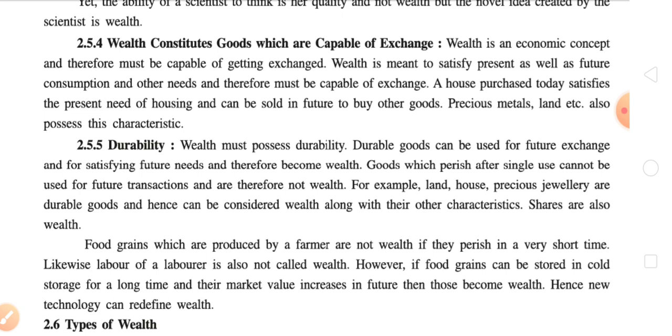So wealth is meant to satisfy present as well as future consumption. In future consumption we discussed that whatever we are saving today will be used in the future, for satisfying our future needs and other needs. It means present as well as future and other needs. It means in between this present and future, if anything arises as a need, then we can satisfy it with the use of the wealth, and therefore it must be capable of exchange.